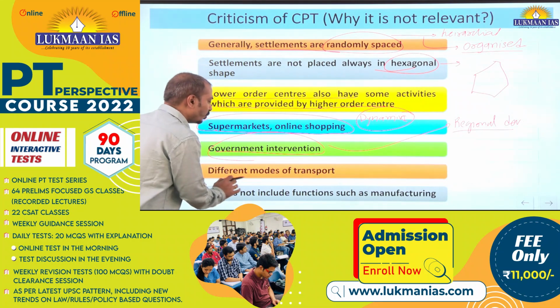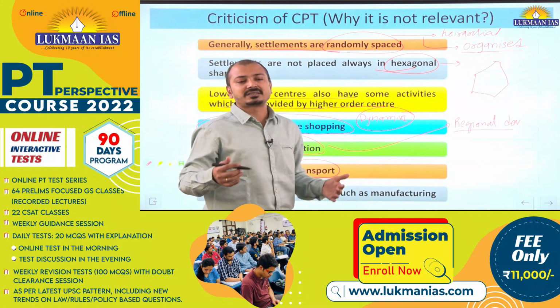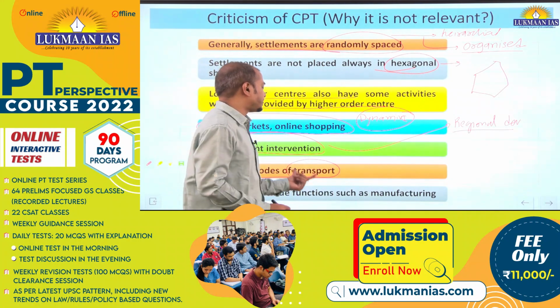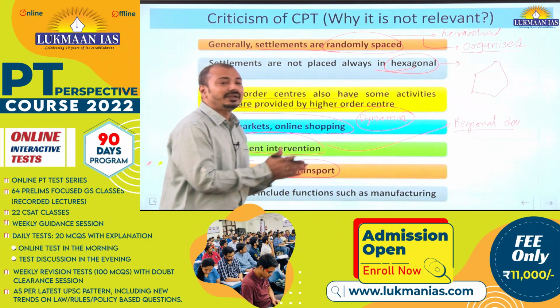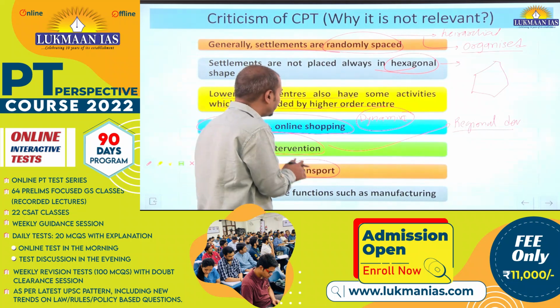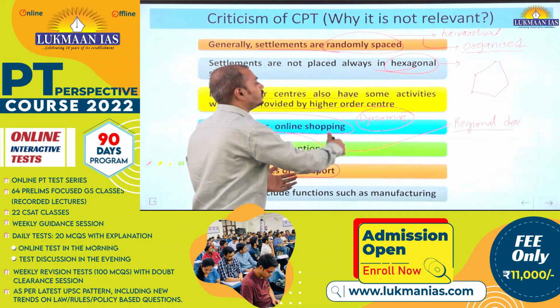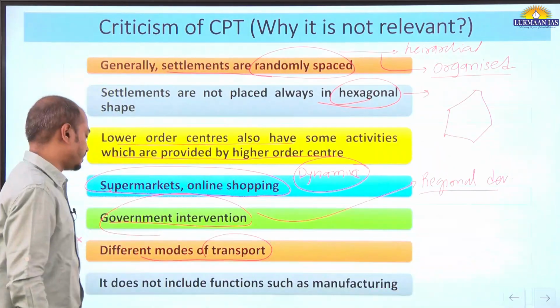Then different modes of transport. Yes, the emerging modes of transport, faster and safer transport modes like airways, at the same time railways, they also influence the connectivity of these settlements with the new modes of transport. That also influences how these settlements are growing or placed vis-a-vis each other.